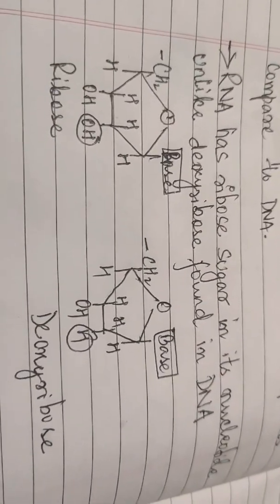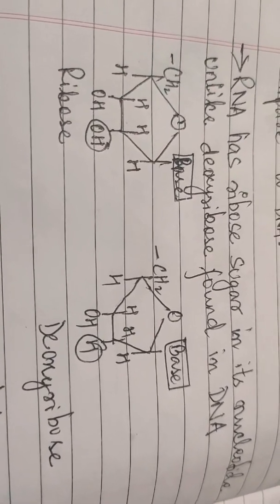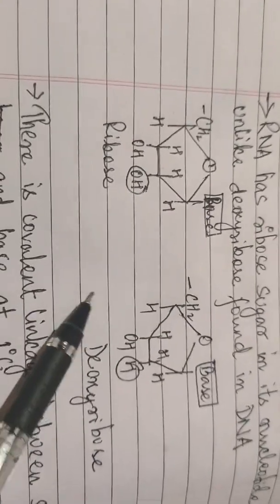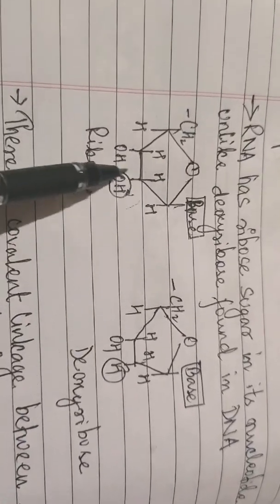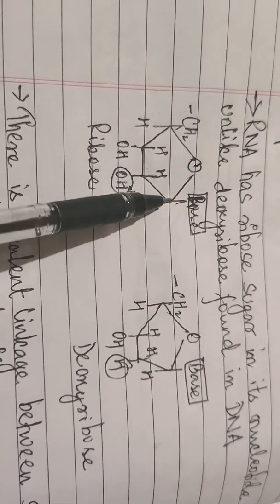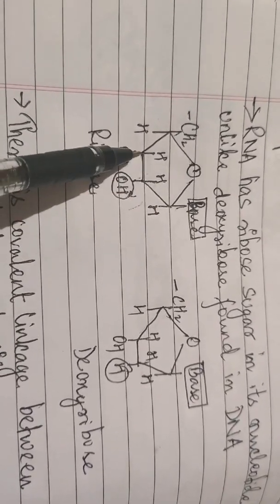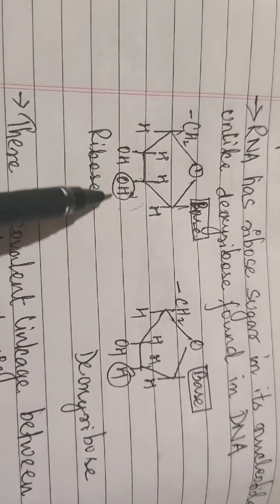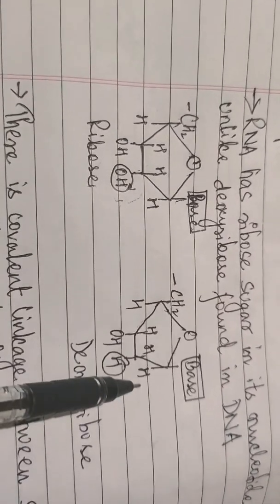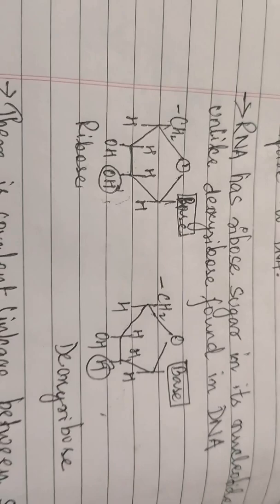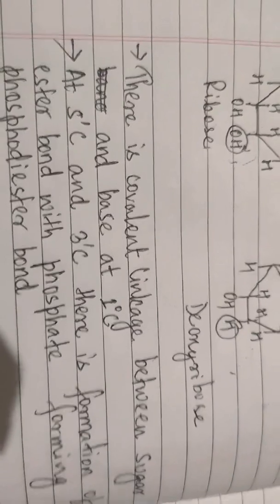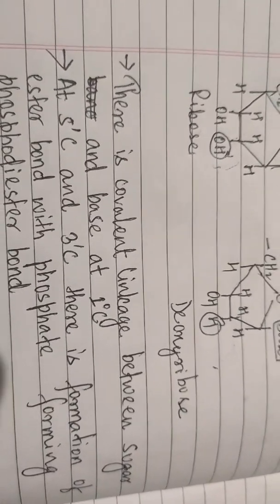We got it. Why? RNA has ribose sugar in its nucleotide, unlike deoxyribose found in DNA. We have already discussed that RNA contains ribose sugar with OH in its second carbon. This is the first carbon, 1 dash, 2 dash, 3 dash, 4 dash, and this is 5 dash, right? In the 2 dash there is an overhanging OH, whereas there is only H in case of deoxyribonucleic acid. And then another thing is there is a covalent linkage between sugar and base at 1 dash.